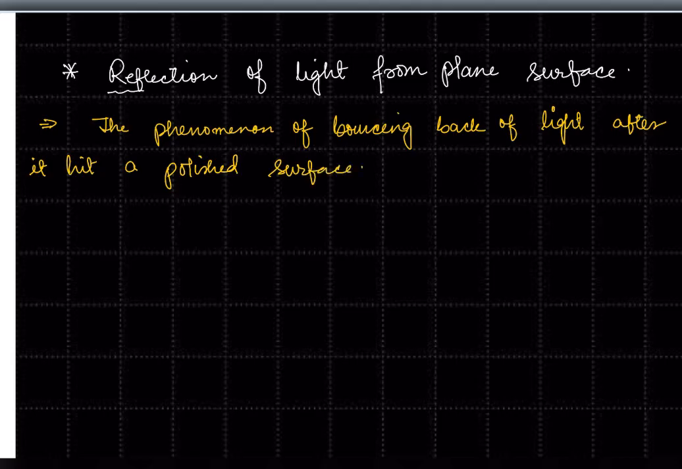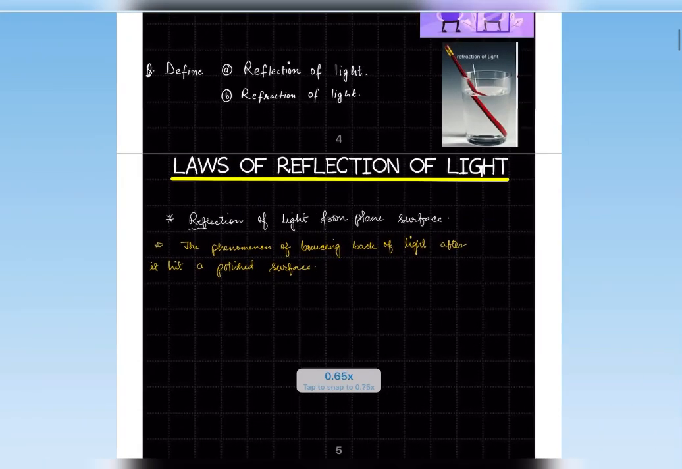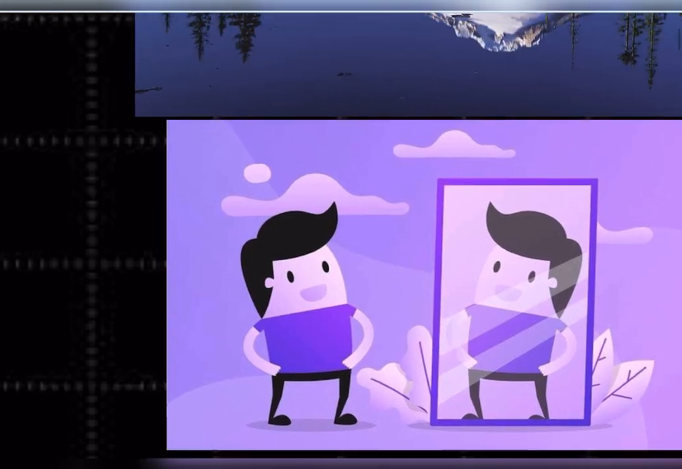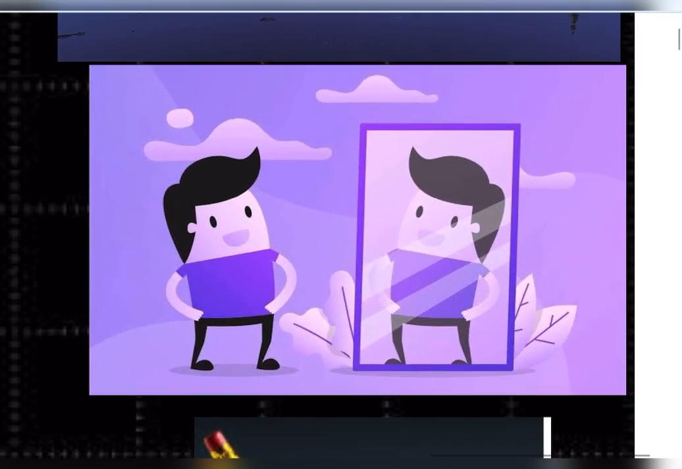Got the point? Let us understand what you mean by all these things. You know reflection, right? What do you mean by reflection? You look in front of a mirror. You look into the mirror and you will see your image in the mirror, right? So this is reflection.